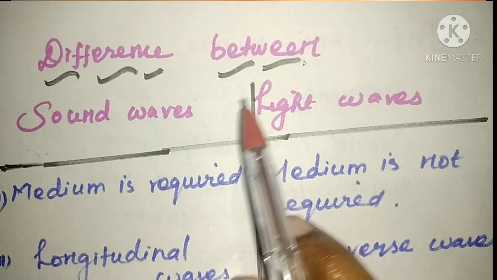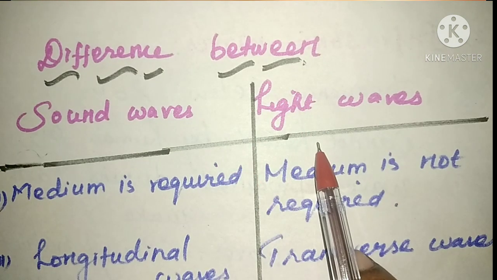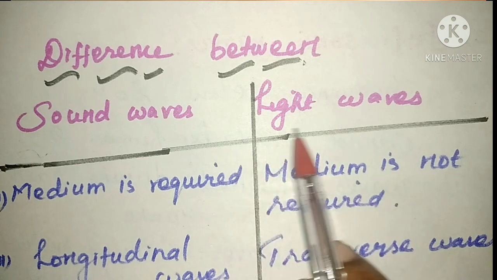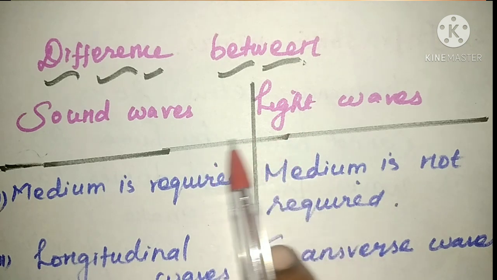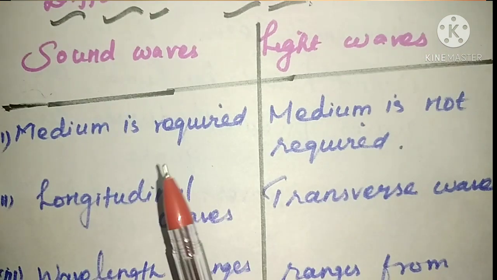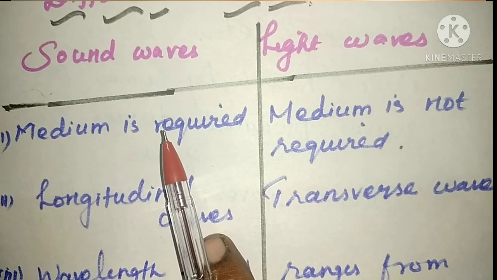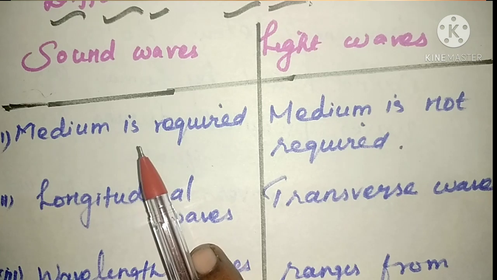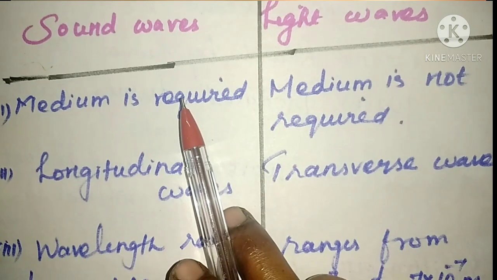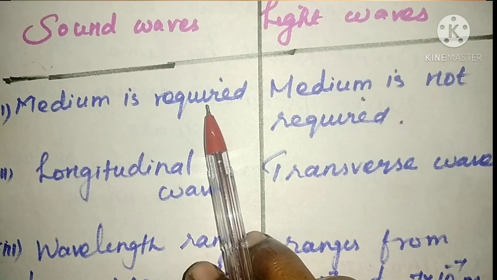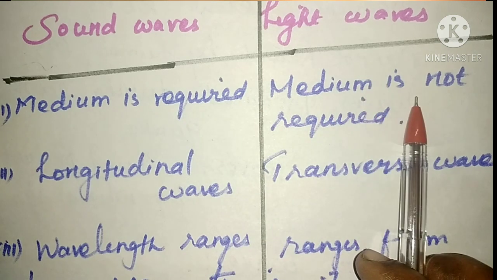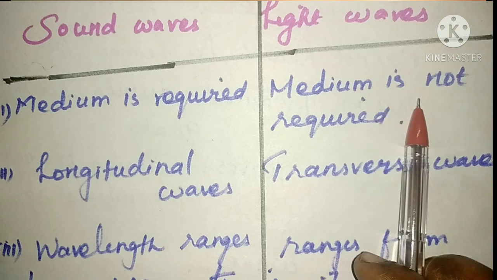Next, we are going to learn the difference between sound waves and light waves. In the second lesson we learned about the characteristics of light. Here we can see the difference between these two. The first one, sound waves: for propagation, sound waves require a medium. Sound does not travel through vacuum. A medium is required, either air, water, or a solid medium. For light waves, a medium is not required; they can even travel through vacuum.